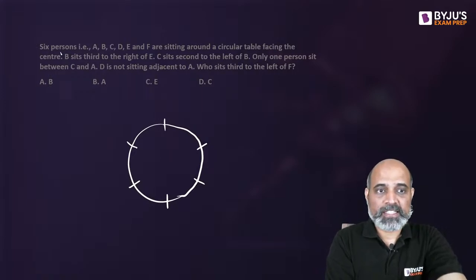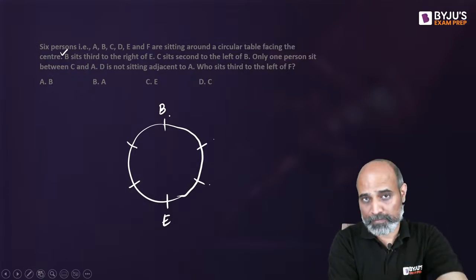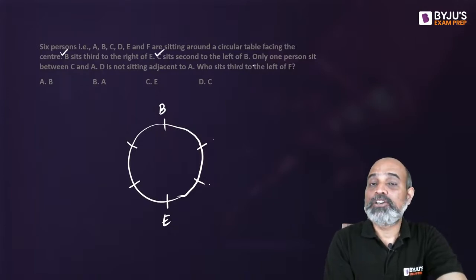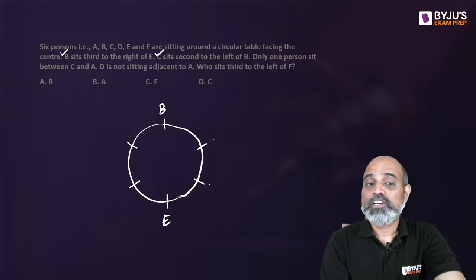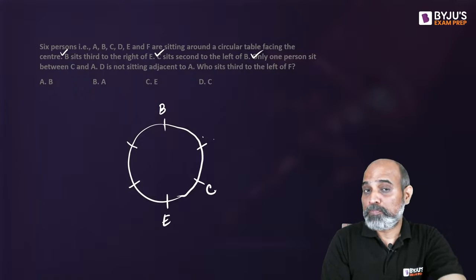Now, the first statement says B sits third to the right of A. So we need to place E first. Suppose if I place E first, then third to the right of E, first right, second right, third right. So this is where B is going to be seated. Third to the right, third to the left, in 6 people, it will be diametrically opposite, right? Next, C sits second to the left of B. We already have B, right? So B's left is what we want, and that is second to the left. So first left and second left, this is where C is going to be seated, right? Next, only one person sits between C and A. Now, if I try to put A to the right of C, that's already occupied by B.